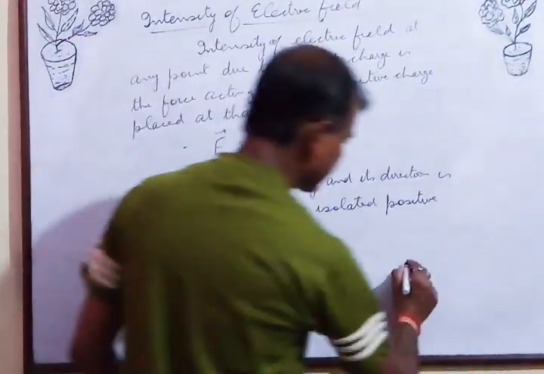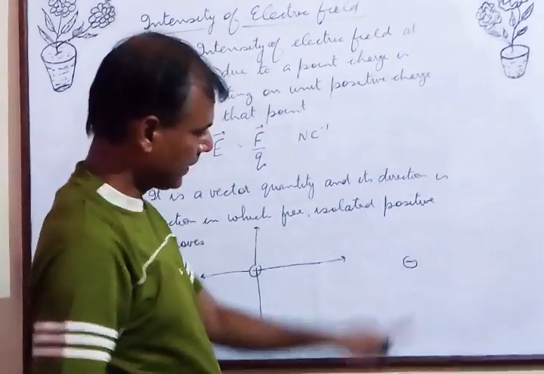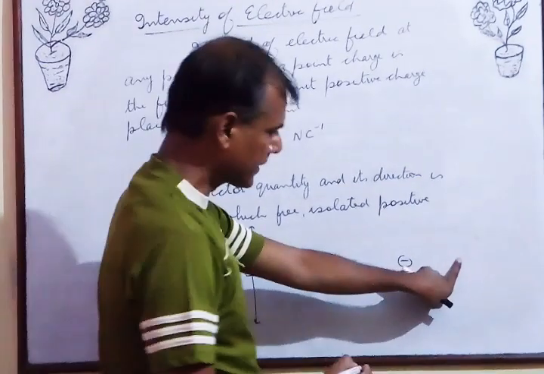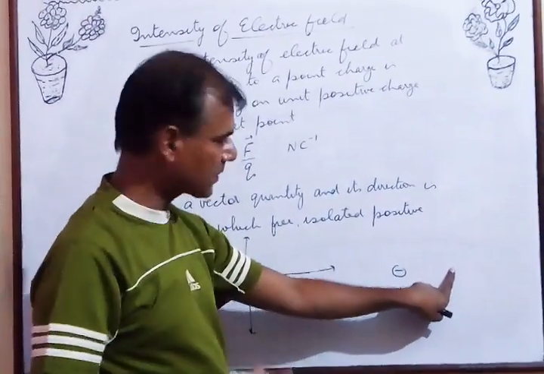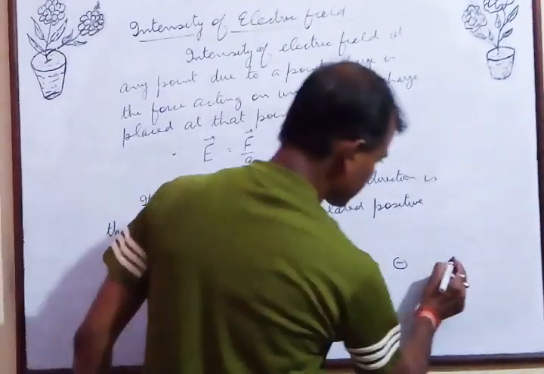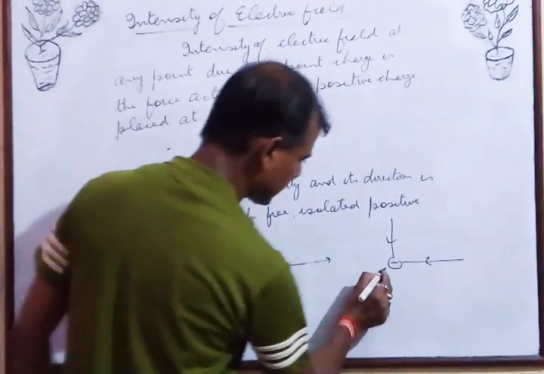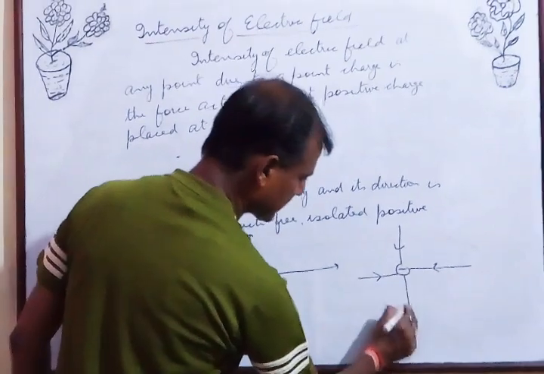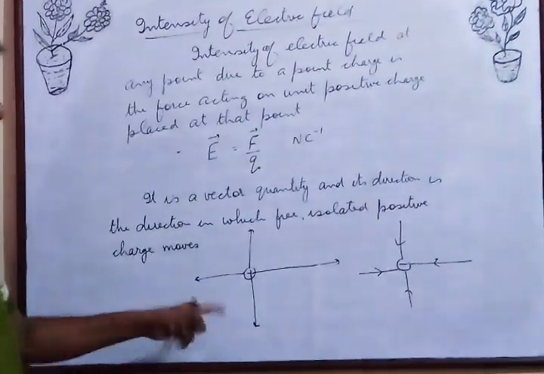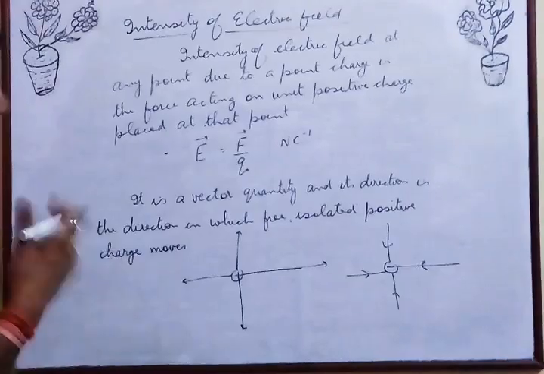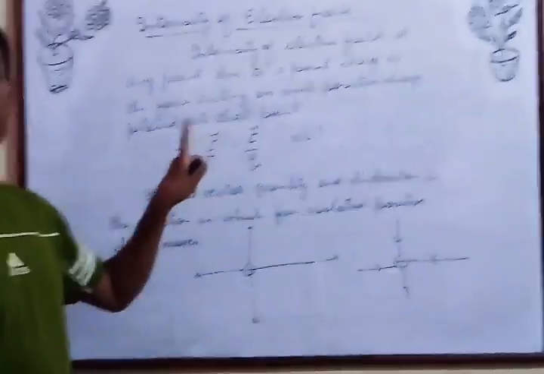If I take a negative charge here, I want the electric field intensity due to this charge at this point. At this point just place a positive charge. Now this will move towards the charge. Direction of electric field is this side, towards. In the case of negative charge, it is towards the charge, and in the case of positive charge, it is away from the charge. It is the direction in which a free positive charge moves. That gives the direction of intensity of electric field at that point.